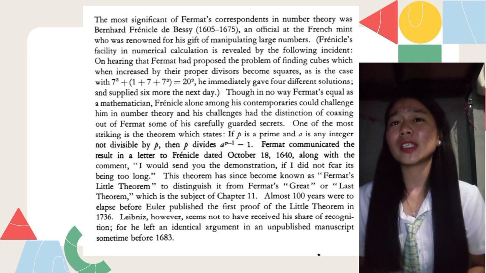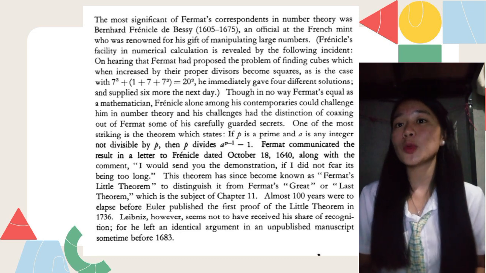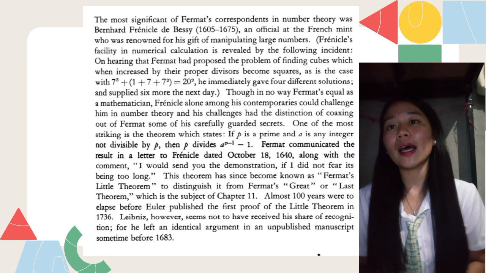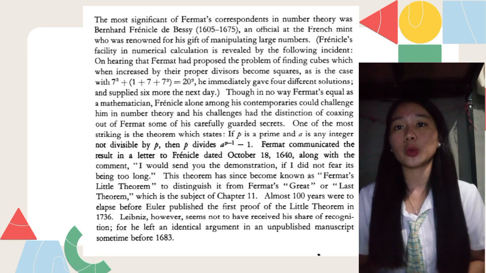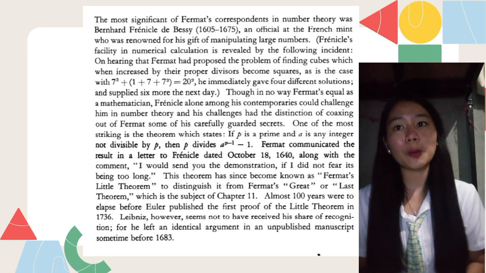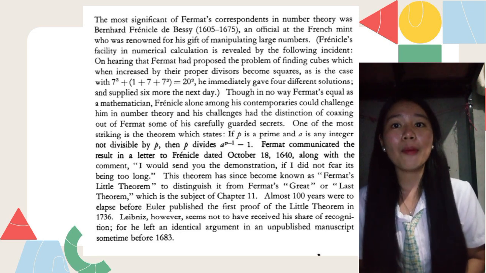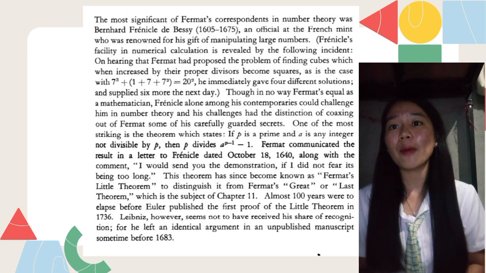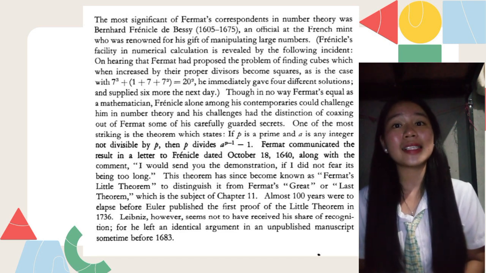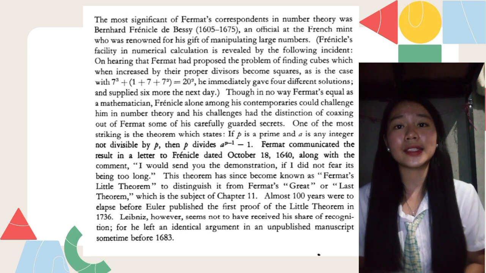On hearing that Fermat had proposed the problem of finding cubes which, when increased by their proper divisors, become squares, as is the case with 7 cubed plus 1 plus 7 plus 7 squared equals 20 squared, he immediately gave 4 different solutions and supplied 6 more the next day. Though in no way Fermat's equal as a mathematician, Frénicle among his contemporaries could challenge him in number theory, and his challenges have the distinction of coaxing out of Fermat some of his carefully guarded secrets.